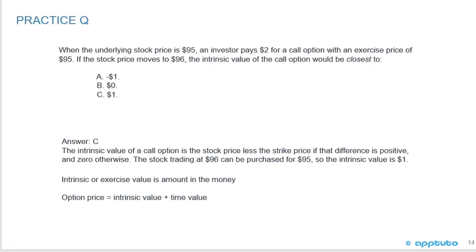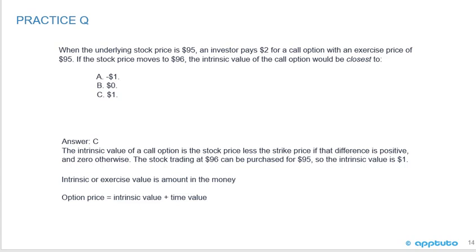The correct answer here is C. The intrinsic value of a call option is the stock price less the strike price, if that difference is positive, and 0 otherwise. So the stock is trading at 96 and can be purchased for 95. Buy low, sell high, so the intrinsic value is $1. So the intrinsic or exercise value is the amount in the money, and the option price equals the intrinsic value plus the time value.